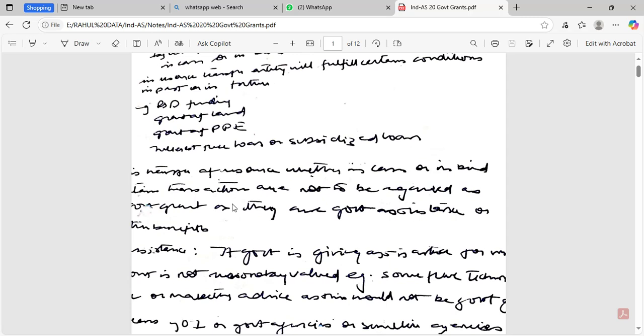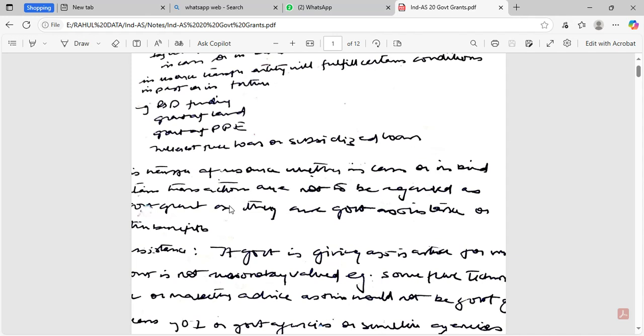Certain transactions are not to be recognized as government grant as they are government assistance or other benefits. Government assistance is where the government is giving assistance which cannot be reasonably valued. Example: some technical advice or marketing advice, as this would be government assistance.